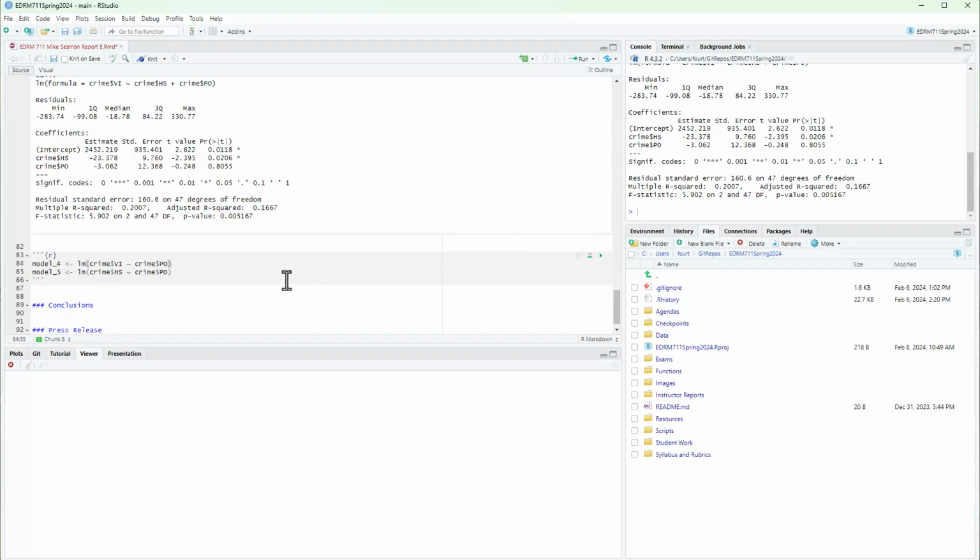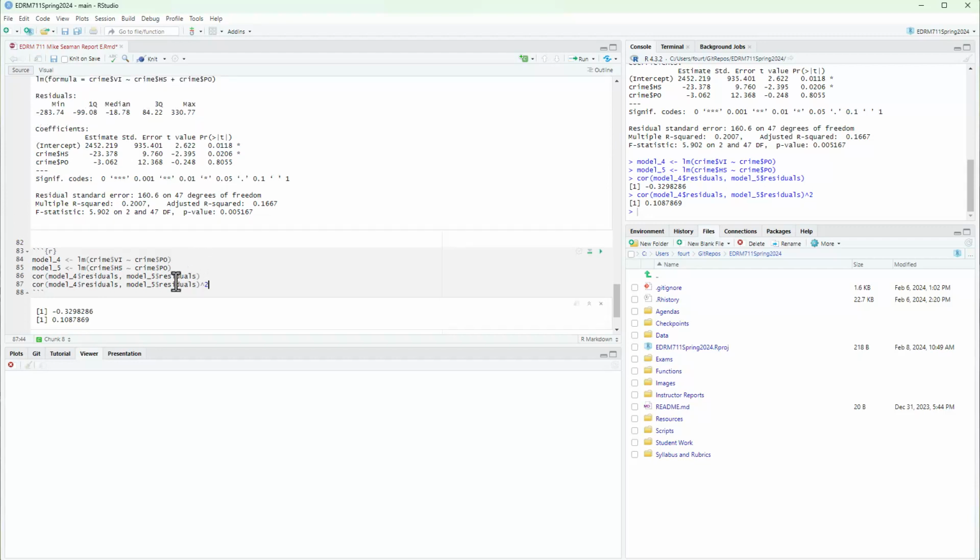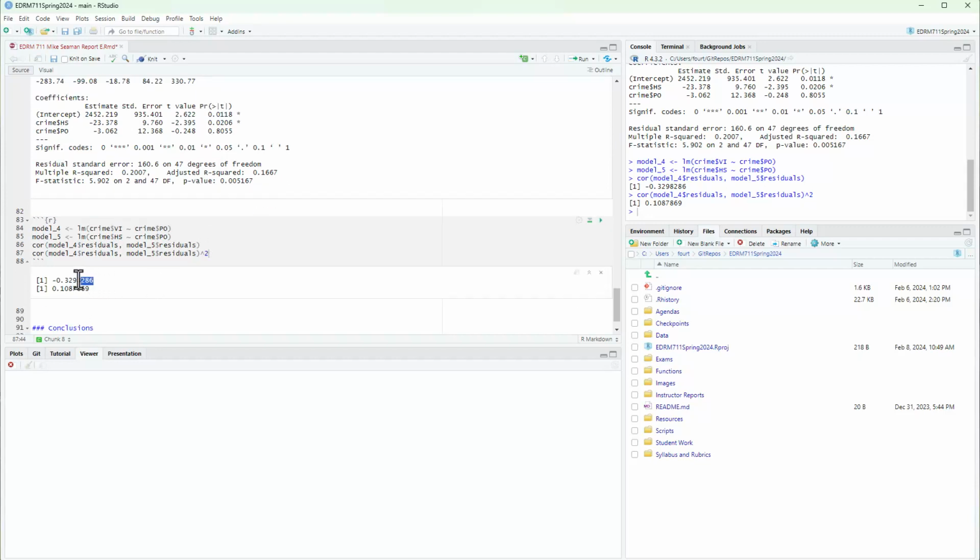I need to put in the correlation functions as well. Let me do that, and I'm going to do it both on the correlation and squared. And so when I run those, these are the partial correlations. So I notice that this one is -0.33. That's the correlation of high school with violent crime after accounting for poverty.